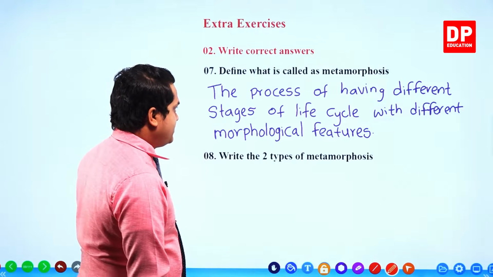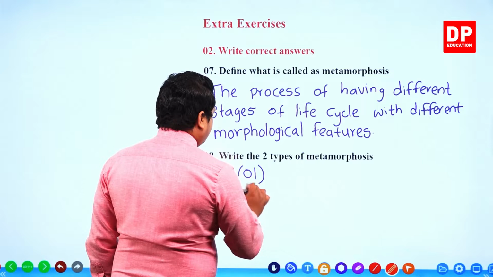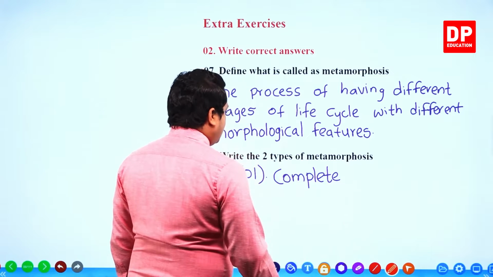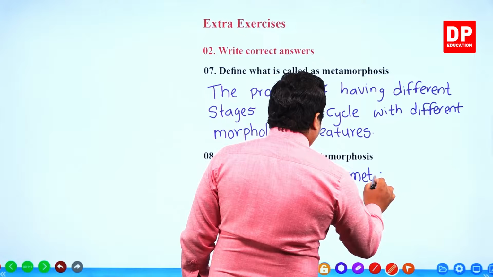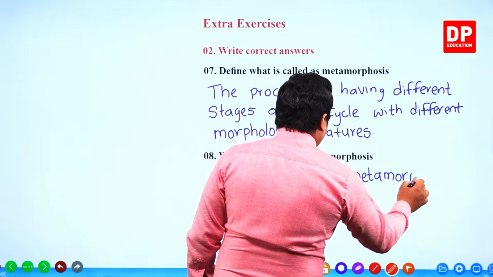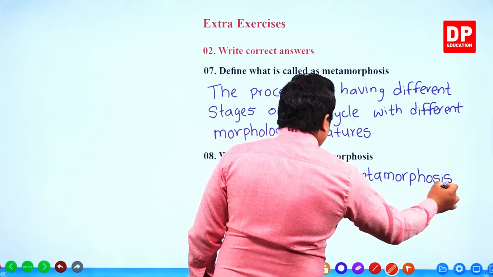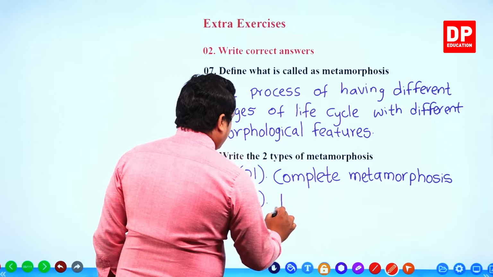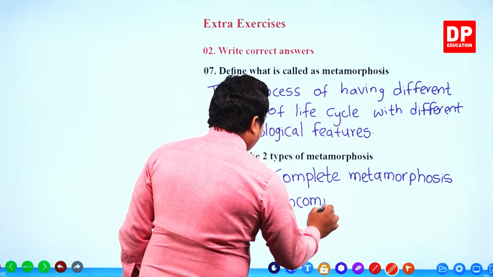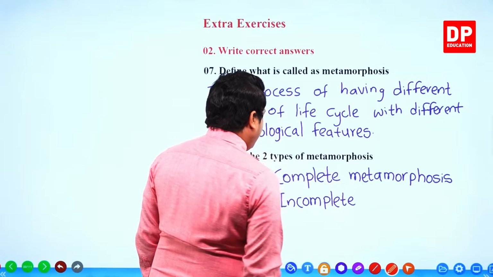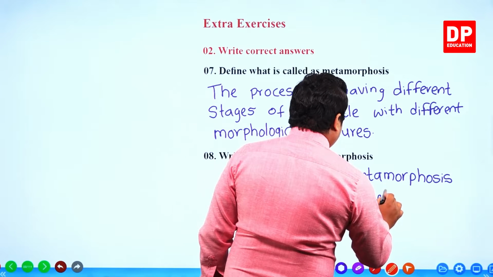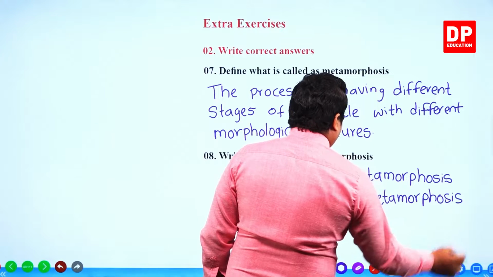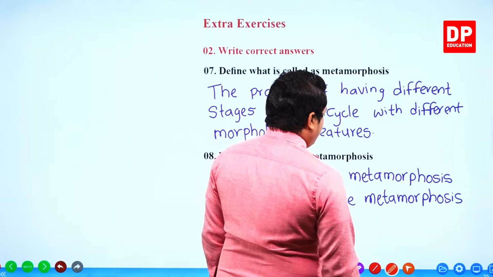Then the next one. Write the two main types of metamorphosis. Number one, complete metamorphosis. Number two, incomplete metamorphosis.